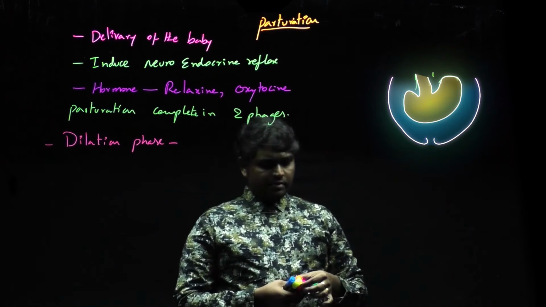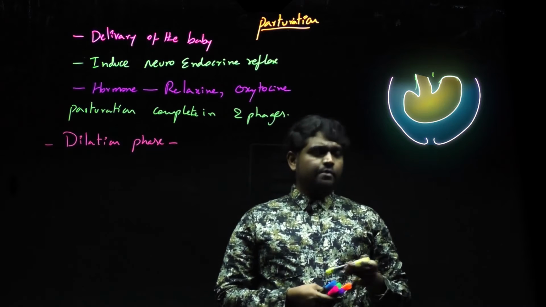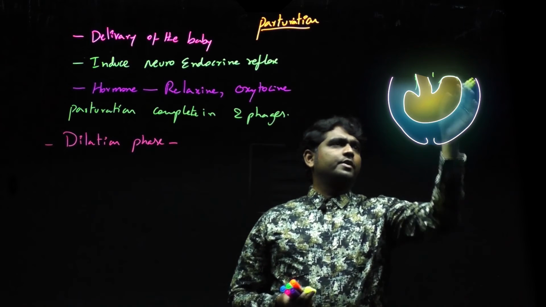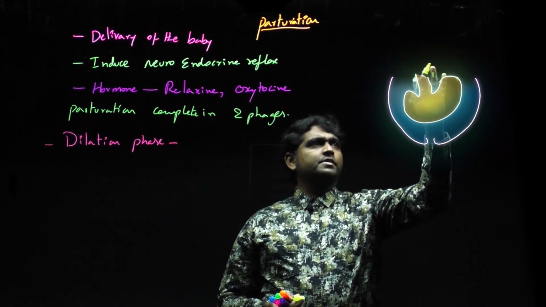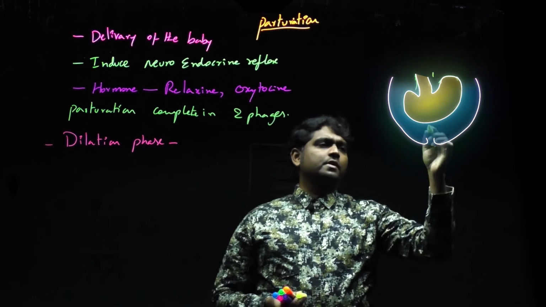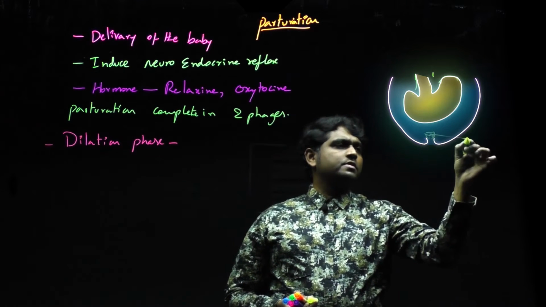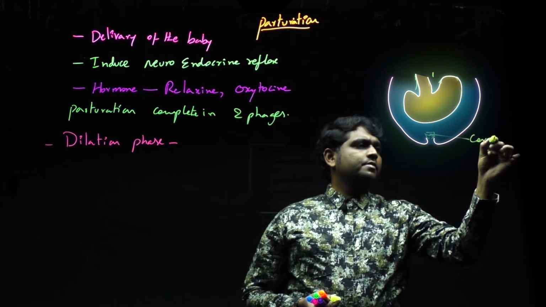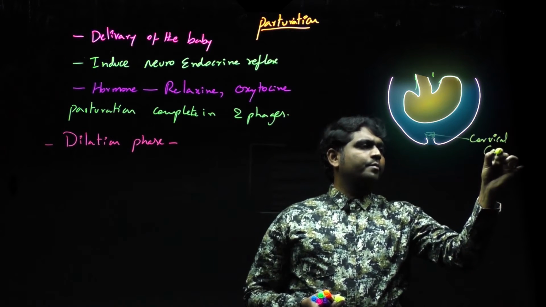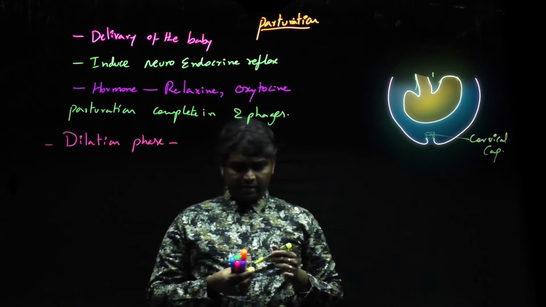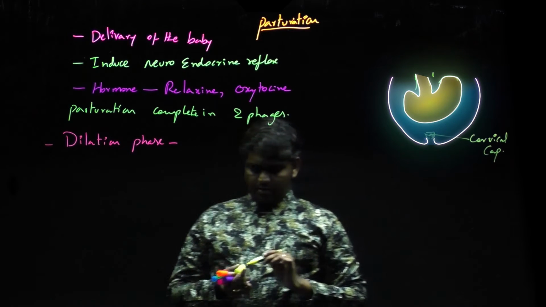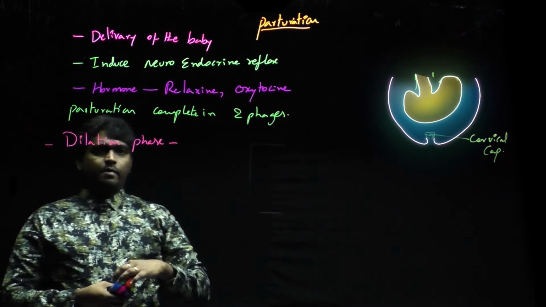Now the cervix will be occupied with other fluids. The baby is developing and this one is placenta which is attached to the mother uterine wall, and here the cervix will be locked. This is called cervical cap. Now I said dilatation phase.